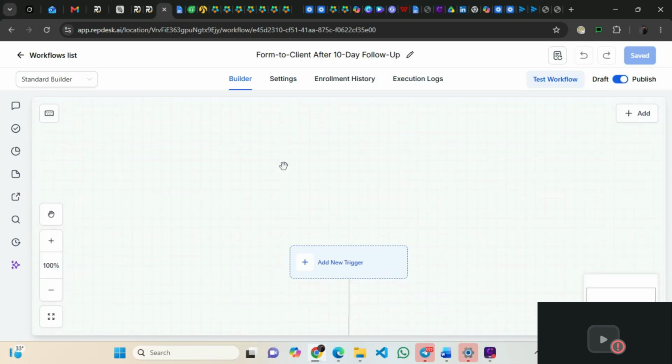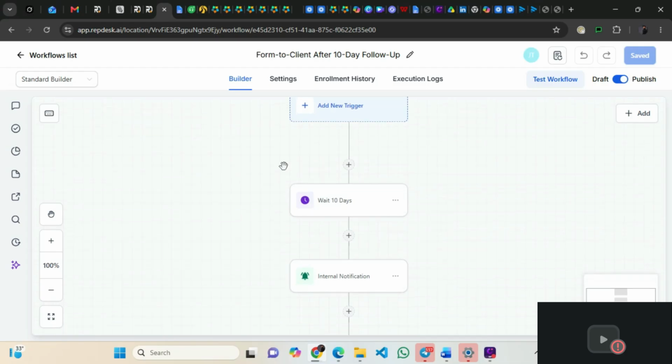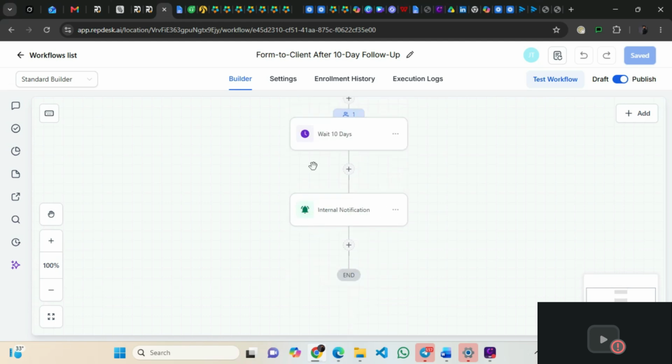Okay, so this is it. From there, it triggers this. From there, already we have one client that's waiting. After 10 days, it will send a reminder to the person. Then it will send an internal message again to us, the user.